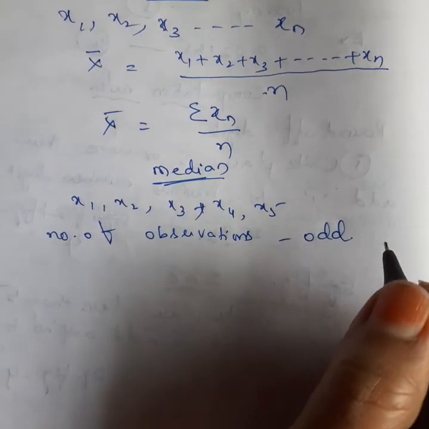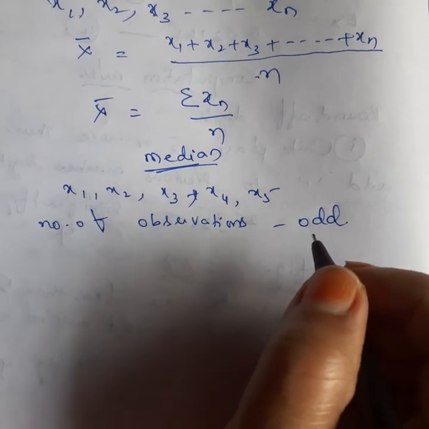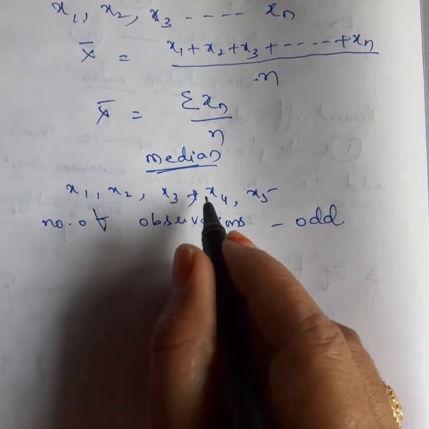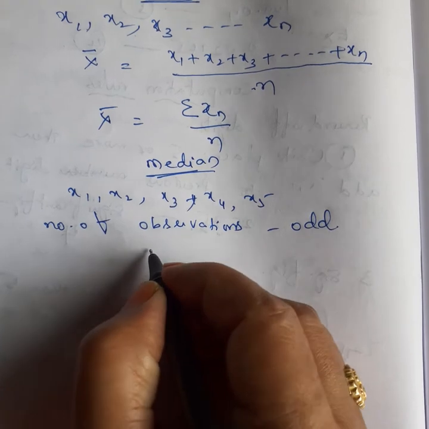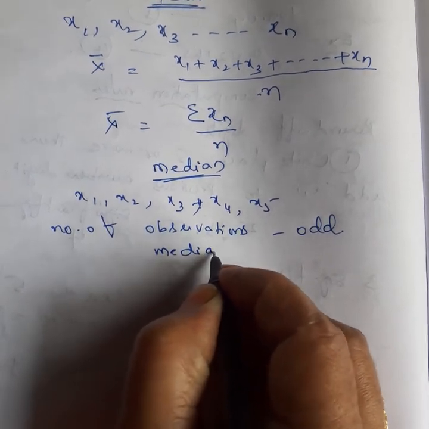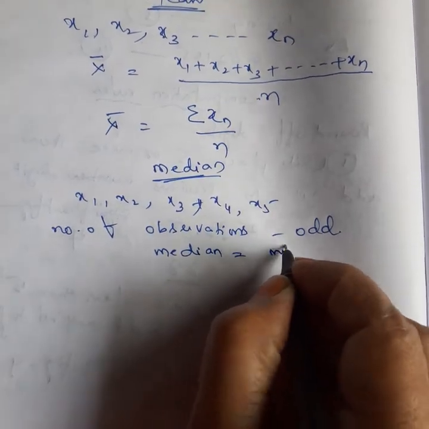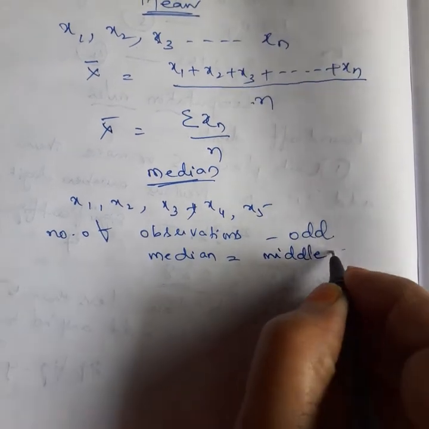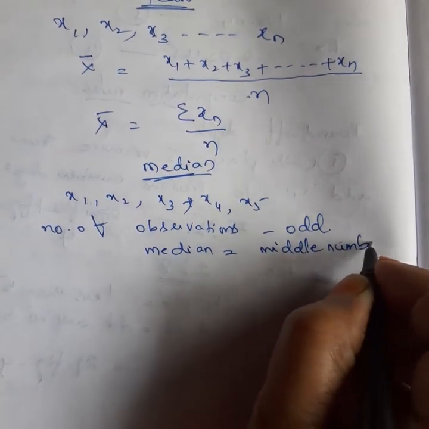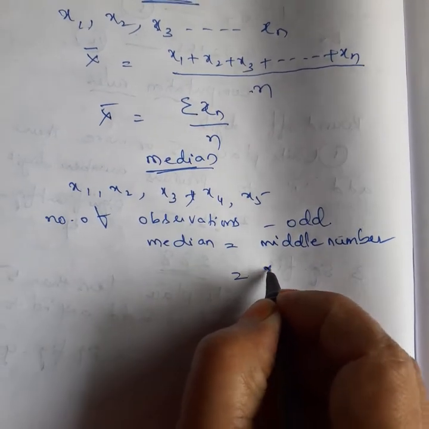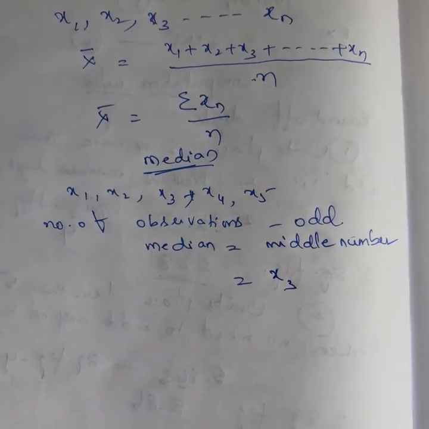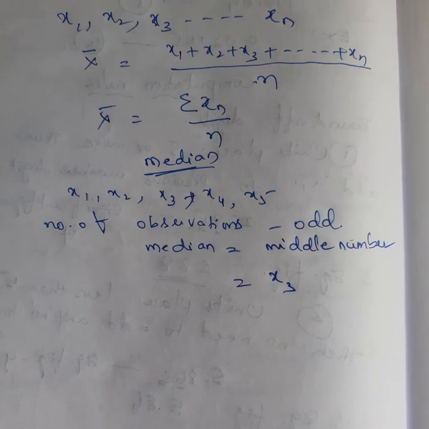If the number of observations is odd, in such conditions, the median is nothing but the middle number. What is the middle number here? x3 is the middle number. So that's why here the median is x3.